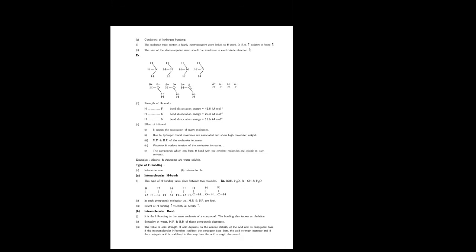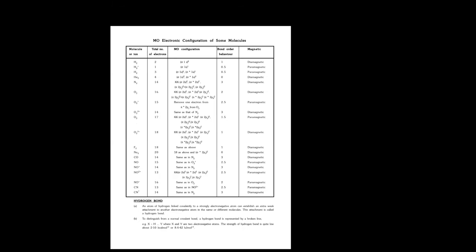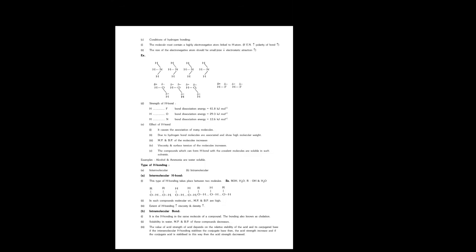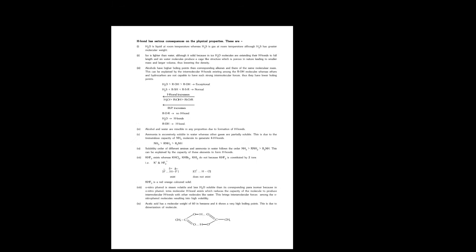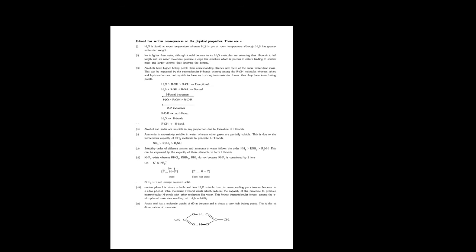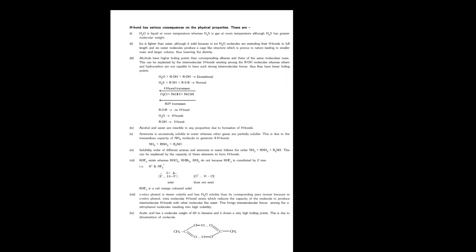Any other points here? See, some orders they gave for hydrogen bonding. You can explain water has more hydrogen bonding than alcohols, than ethers, due to hydrogen bonding only.